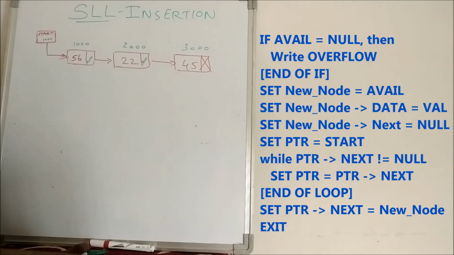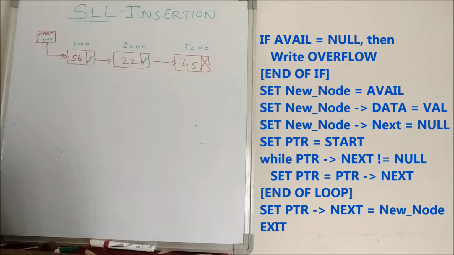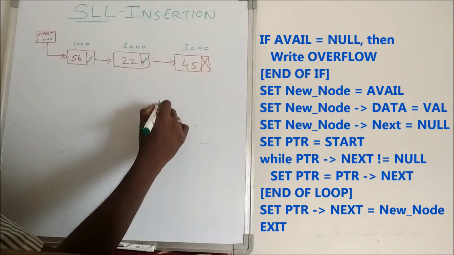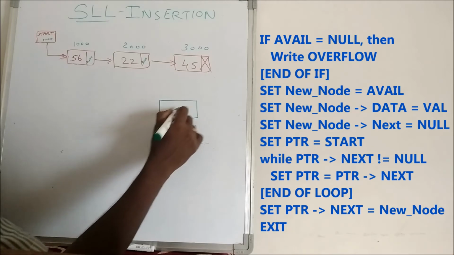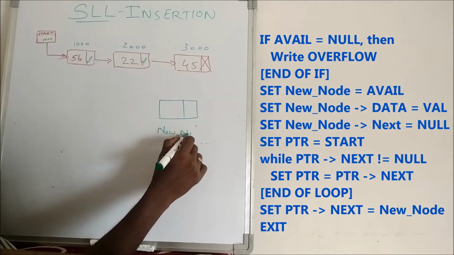Now let me see the insertion at the end. We already discussed how to insert a new node in the beginning. Now we are going to create a new node which is going to be inserted at the end. The first 4 lines of the algorithm are just for creating a new node. It is already explained in detail. So we are creating a new node now,